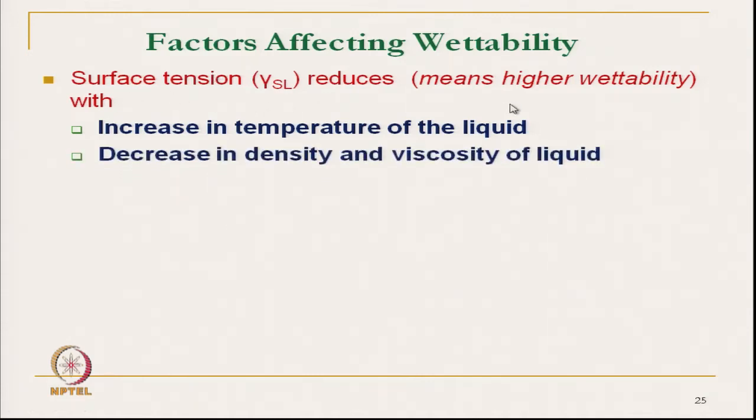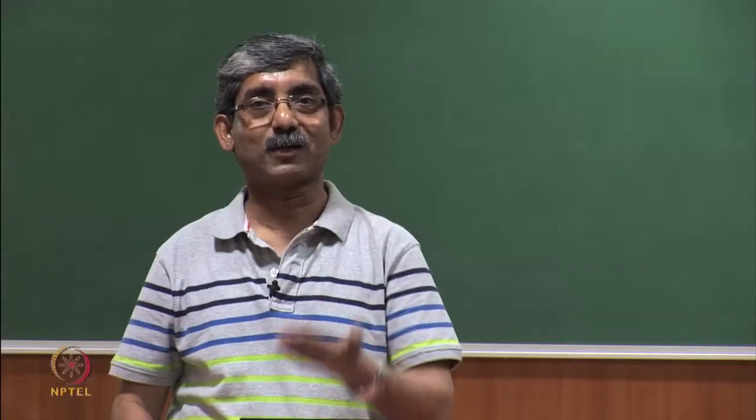Surface tension reduces with the decrease in density and viscosity of the liquid. If the liquid viscosity is reduced or density is reduced, surface tension will reduce. So, we have seen that we can change the surface tension by adding some chemical in water. That means, it changes the viscosity. By reducing the viscosity, we can reduce the surface tension.